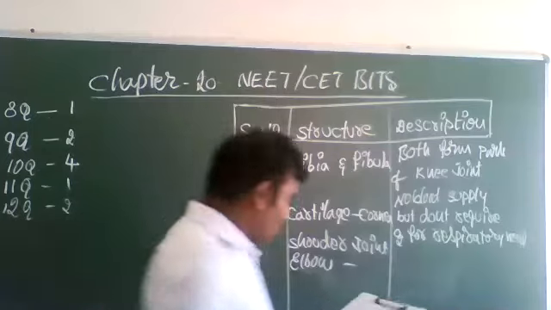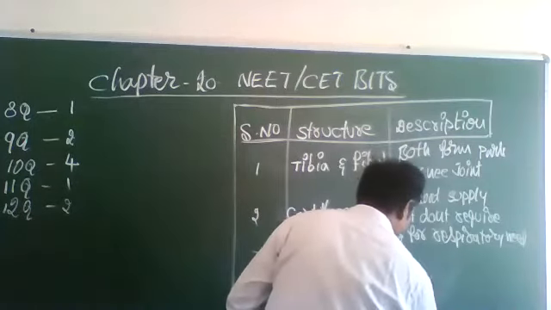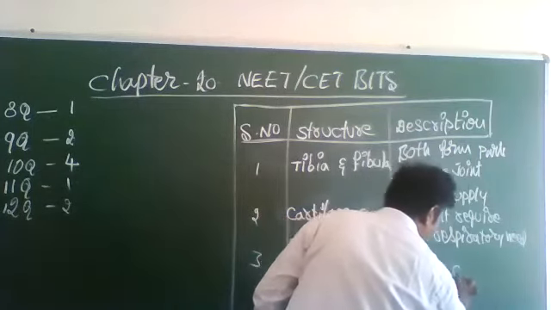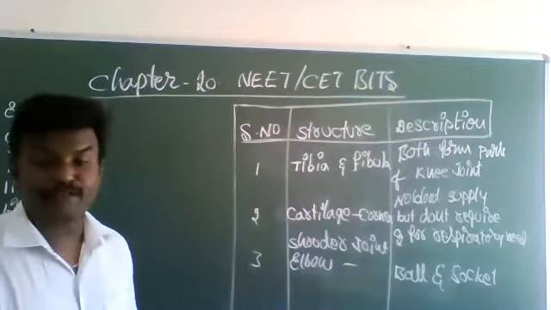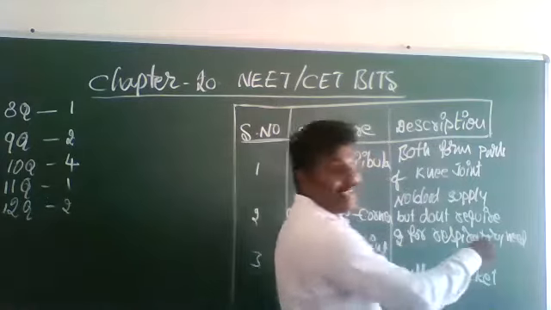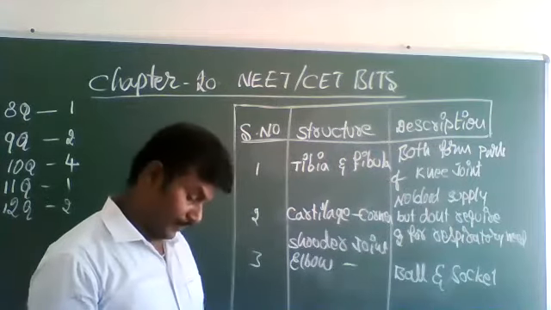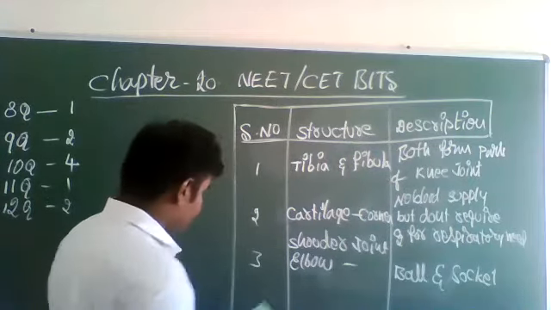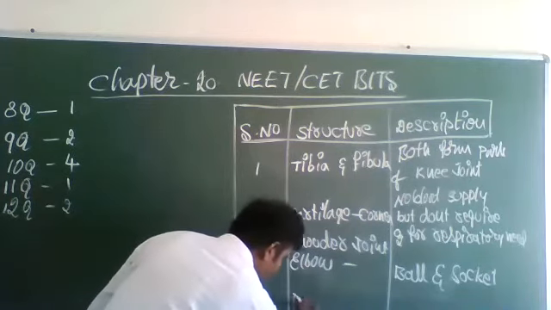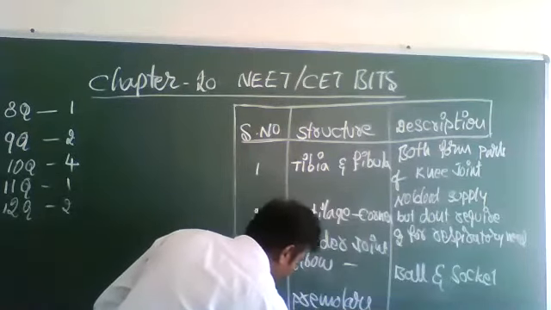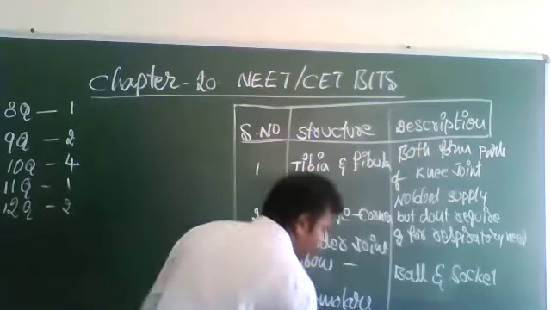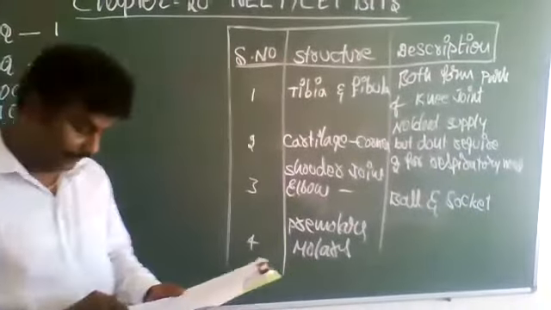Here, ball and socket type of joint. Premolars and molars.